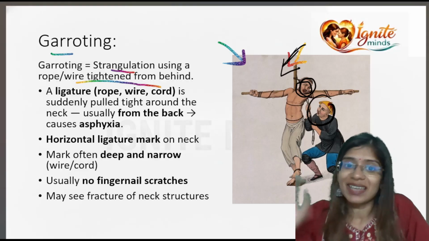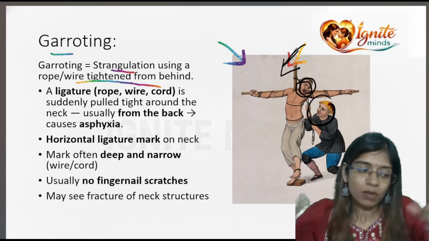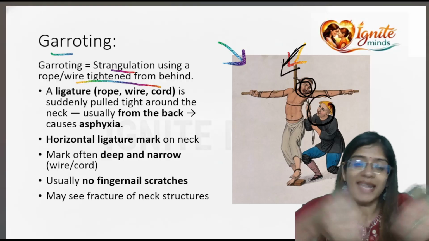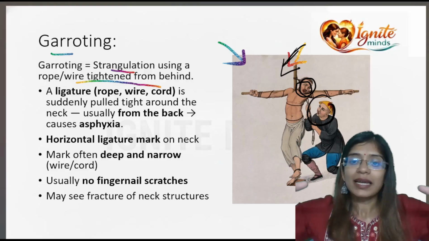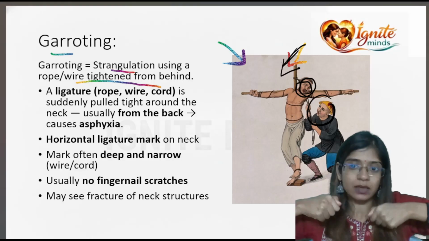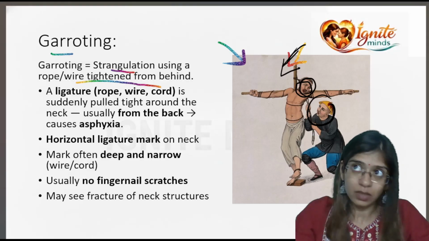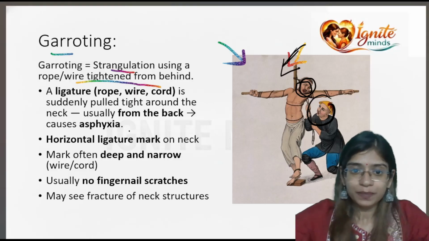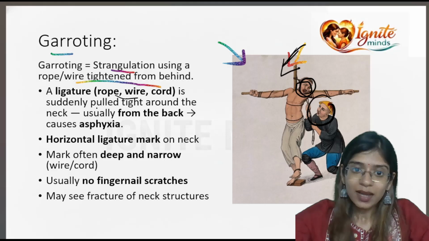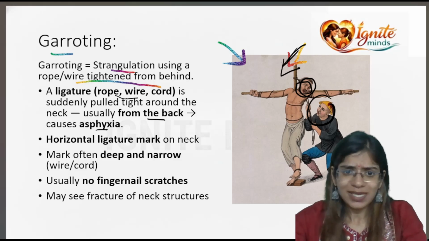So this is called garroting, basically strangulation, where the person who is harming takes a rope or a cord, a wire, and the attack is from behind. He puts the wire around the neck and tightens it from behind. So this kind of attack is called garroting. You can see a rope or wire that is suddenly pulled tight around the neck, usually from the back, and this causes asphyxia.